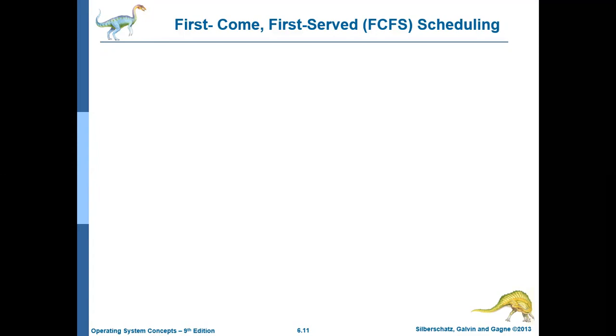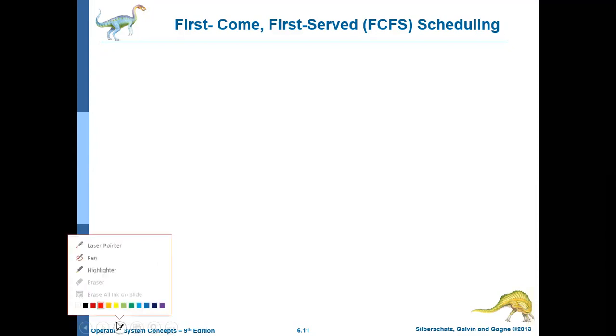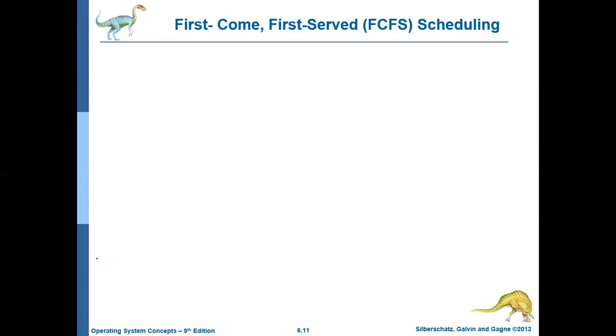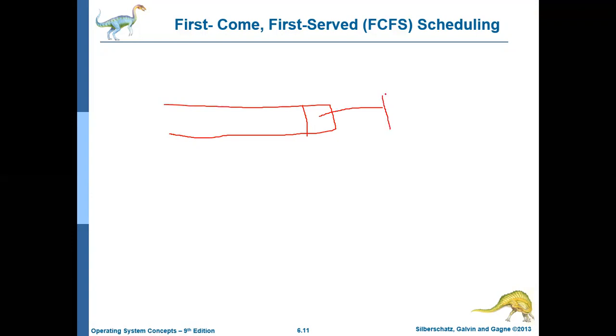So in this session, we'll be discussing one particular CPU scheduling algorithm, which is called FCFS, first come, first serve scheduling algorithm. This algorithm is very simple in the sense that whatever job is present in the ready queue first will be executed by the processor first, and the processor will execute this particular job until it completes. Once this job is completed, the processor will take the next job and execute it.